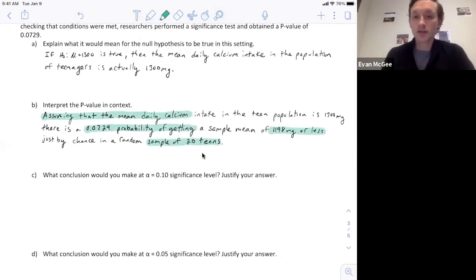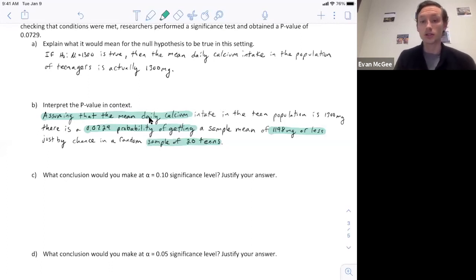So when you're interpreting a p-value, there are a couple important things. First, you have to assume that the null is true in context. So assuming the mean daily calcium intake is 1,300 milligrams. Then the p-value is actually the probability, so that needs to be said, of that sample occurring in context. That sample or one more extreme occurring. So 1,198 or less. And then you also need to make sure you specify the sample size. You're saying for a sample of 20 teens, because that's what they had in the problem here.